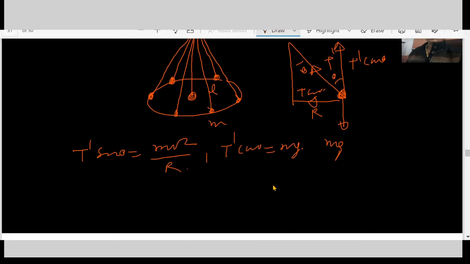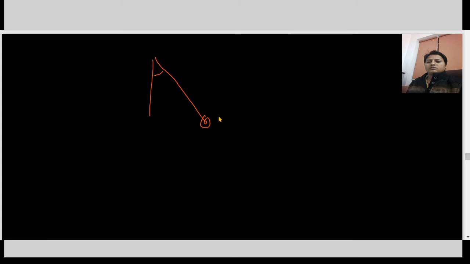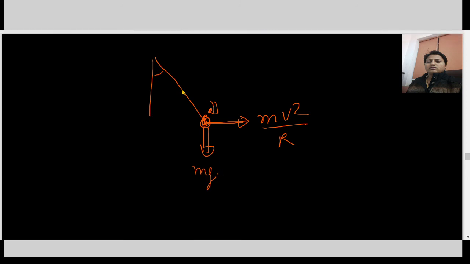In another sense, if we place a non-inertial observer on the same body, at the same point, this will apply a pseudo force, the centrifugal force, that will be mv square by r, and there is another force mg, and there is a tension.